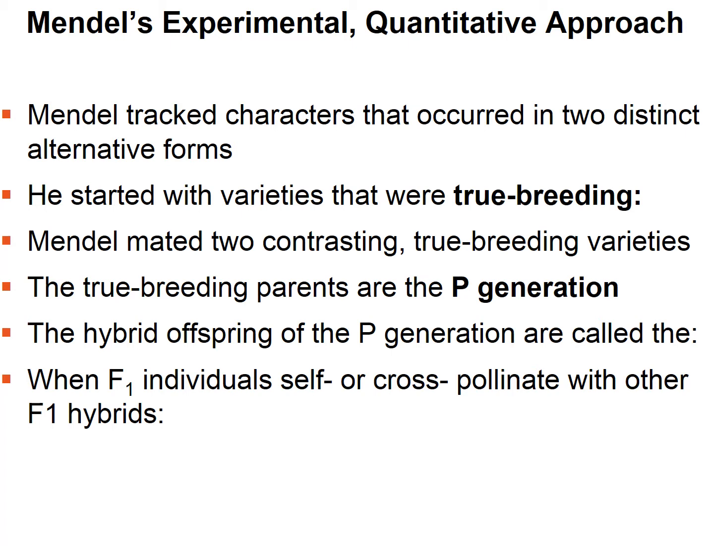The true breeding parents are what we call the P generation, or P stands for parental. The hybrid offspring of the P generation are called the F1 generation. F stands for filial, so the first filial generation. When F1 individuals either self or cross-pollinate with other F1 hybrids, we call that the F2 generation. And we'll be looking at what a hybrid is in a few slides.